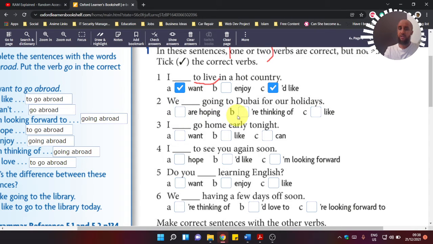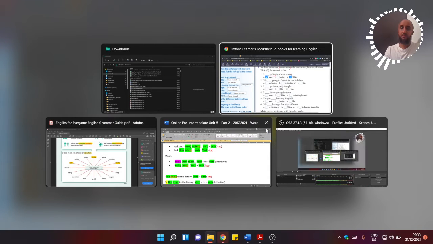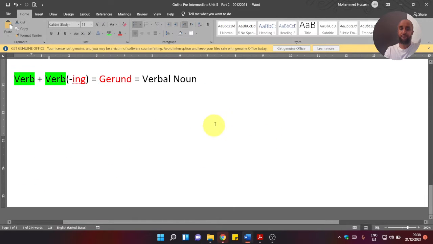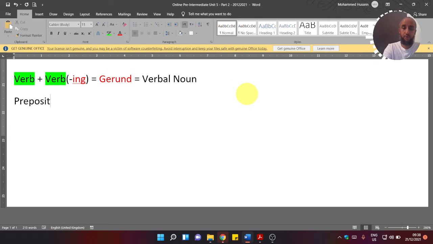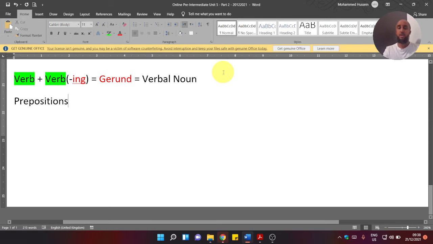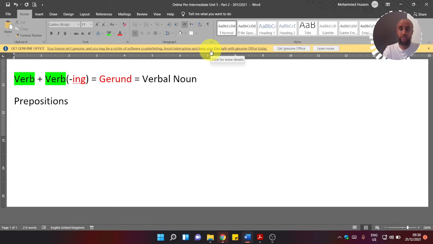The next one here is we are thinking of. Now, there is something that I didn't discuss before, and this is the subject of prepositions. Okay, preposition. So usually it's also followed by a gerund as well.